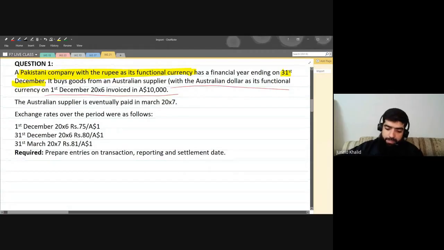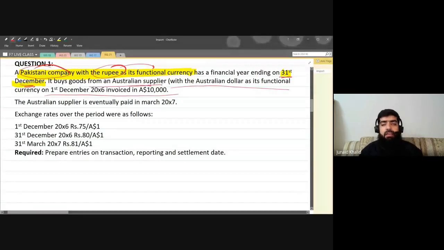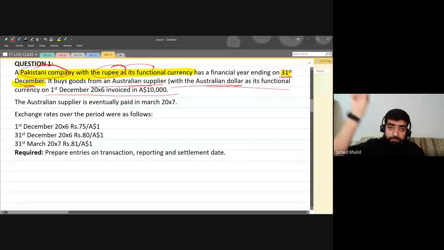Pakistani company with the rupee as its functional currency, which means we are doing accounting in Pakistani currency, and rupee is our functional currency. And financial year end is 31st of December. Now, the Pakistani company buys goods from an Australian supplier, and the Australian dollar is the functional currency for them.